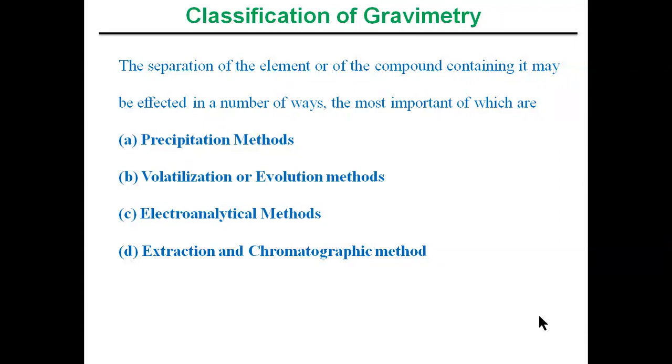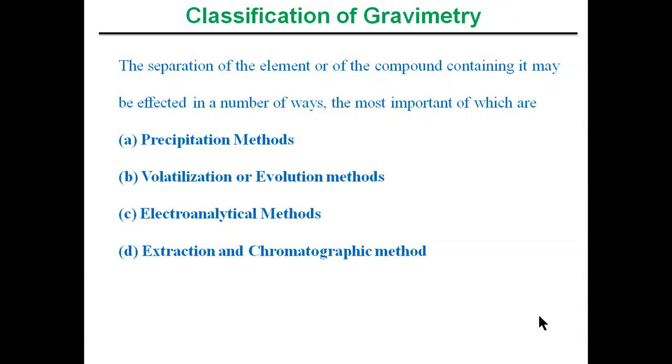So it is simply how we are going to separate the analyte from the sample mixture. There are four types of gravimetric methods.